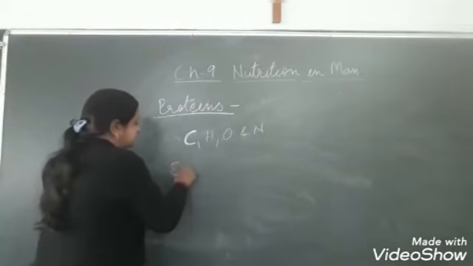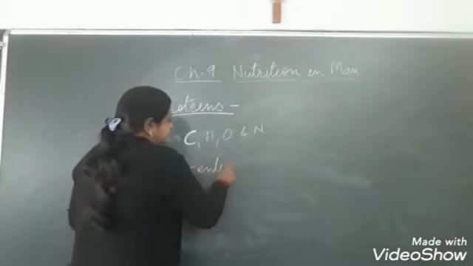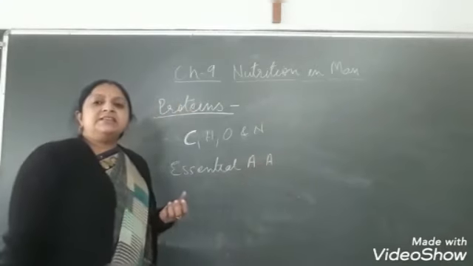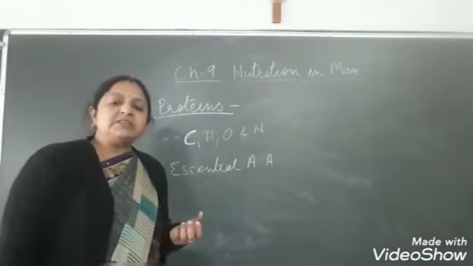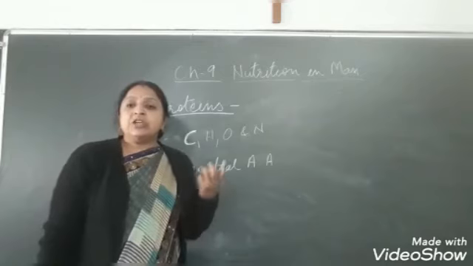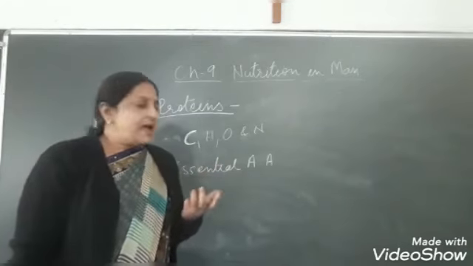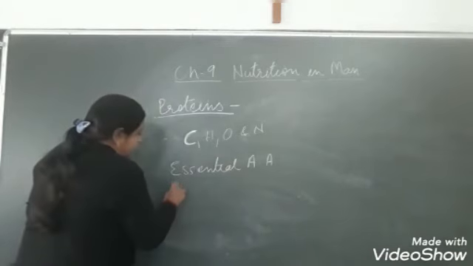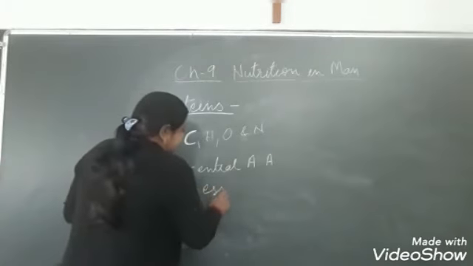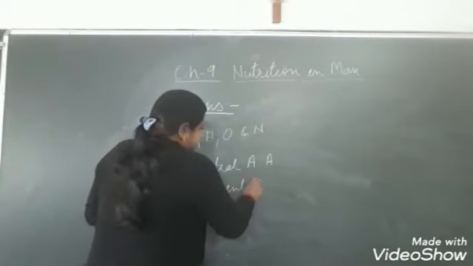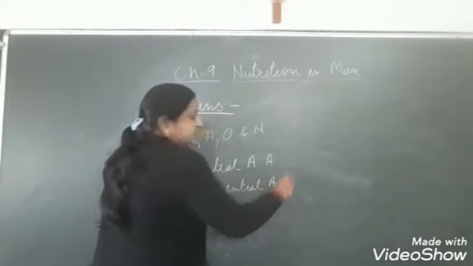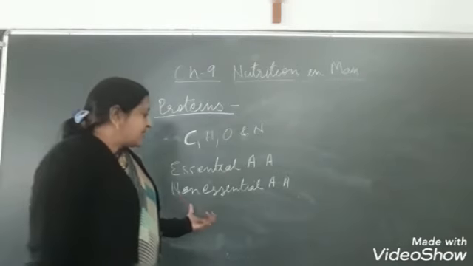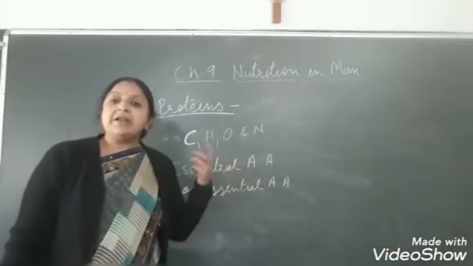First is the essential amino acids. Essential amino acids cannot be synthesized in our body, so they should be present in our diet, and they are 8 in number. Second is the non-essential amino acids. They can be synthesized by our body, and they are 12 in number.